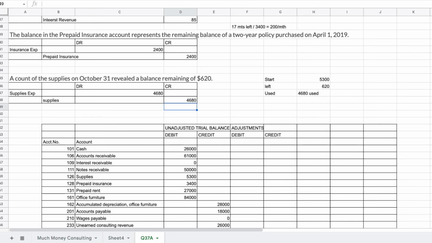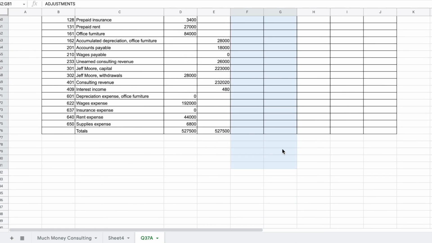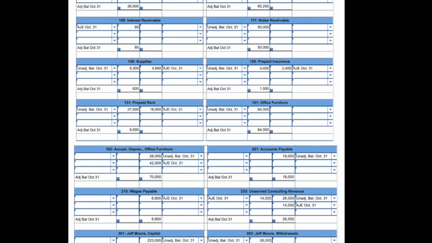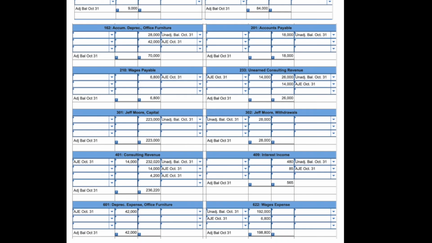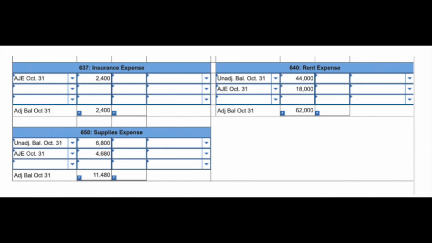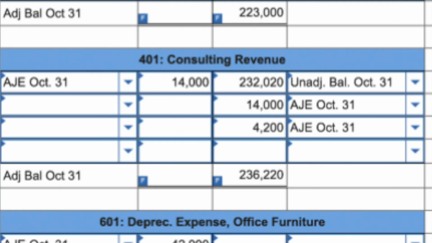Okay. That's effectively what we have with those adjustments that need to be made. Now that we've taken all of the transactions and journalized them, we need to put them into the various T accounts. So we need to draw out our T accounts and run the balances on them as we've done in the previous problem in the chapter. For example, take a look at your consulting revenue account.